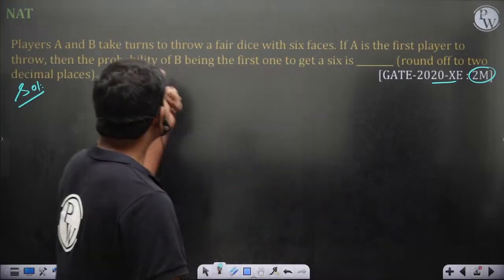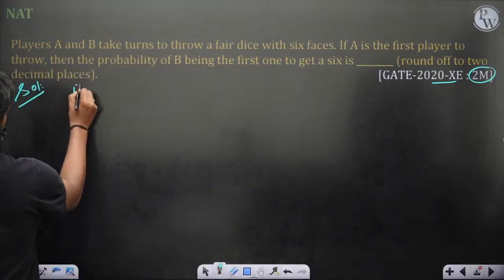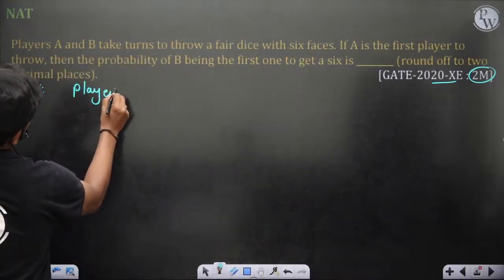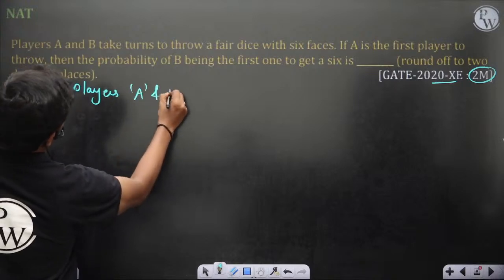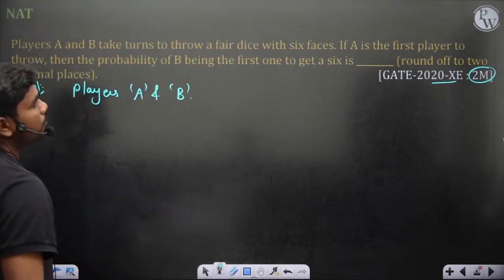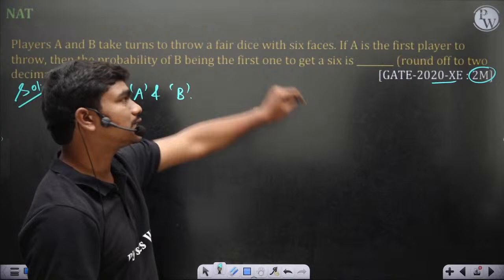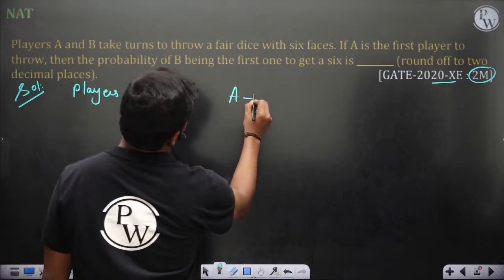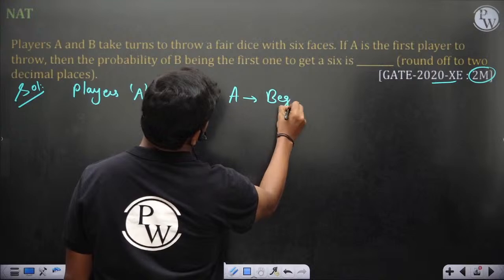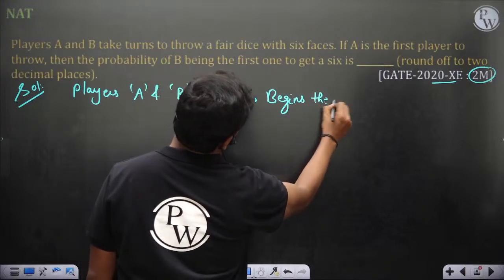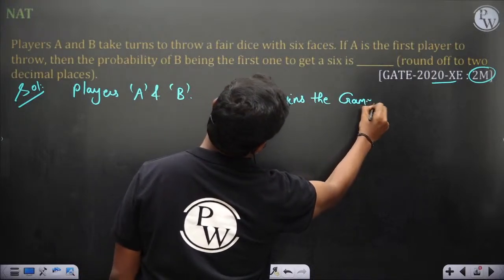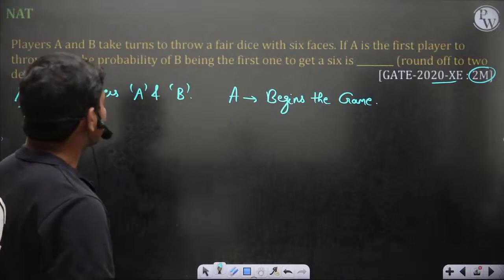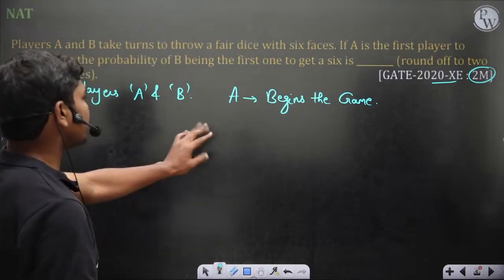So players A and B started the game to throw a fair dice with 6 faces. A is the first person to begin, so A begins the game. Then we want the probability of B being the first one to get a 6.